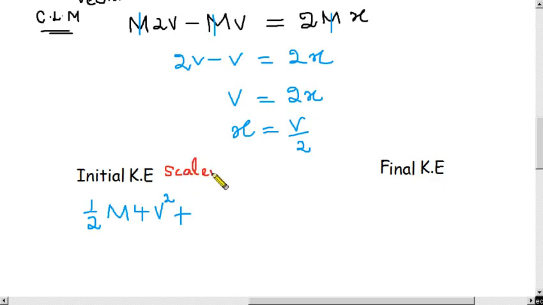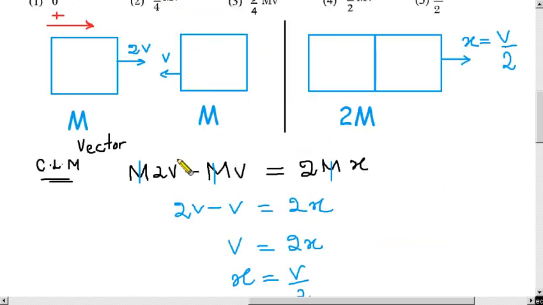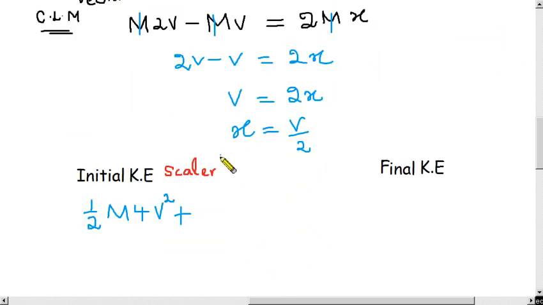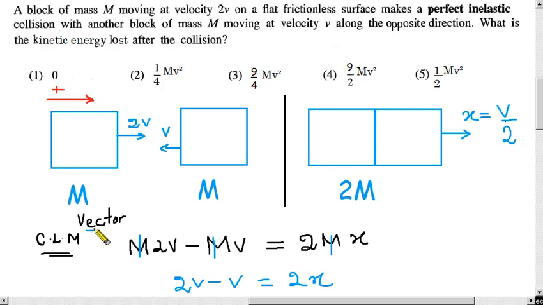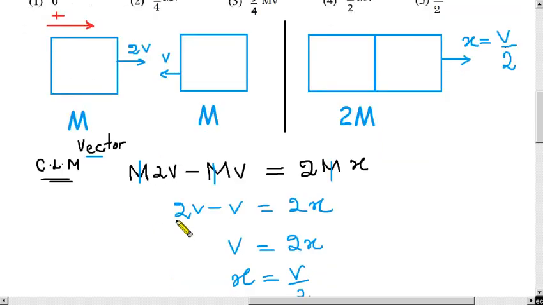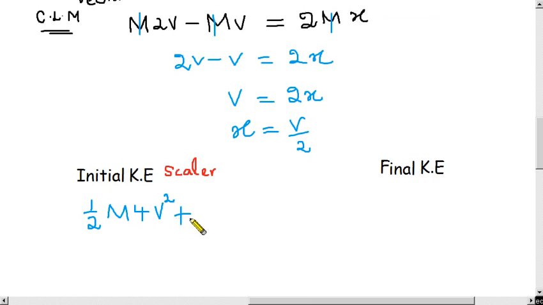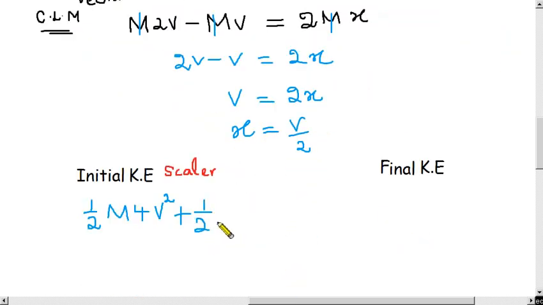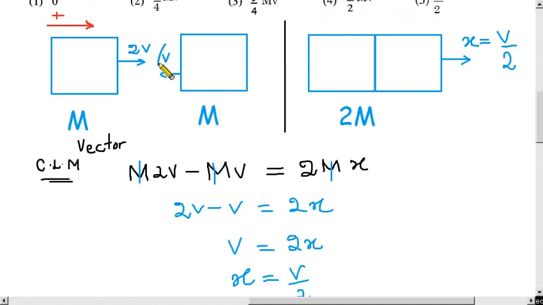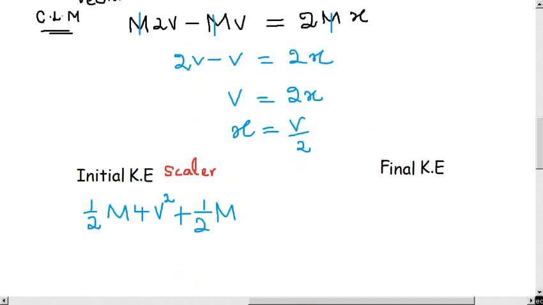Therefore no sign, positive, whatever the direction, because this one is kinetic energy, this one is kinetic energy, direction doesn't matter. So here we write positive, but for momentum we used negative, because momentum is a vector, but kinetic energy is a scalar. So positive half M v squared.